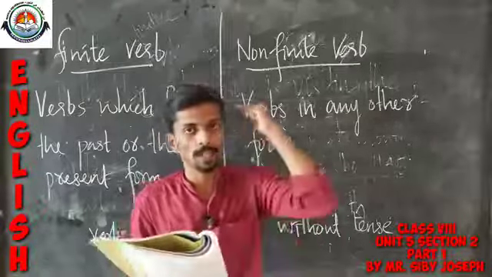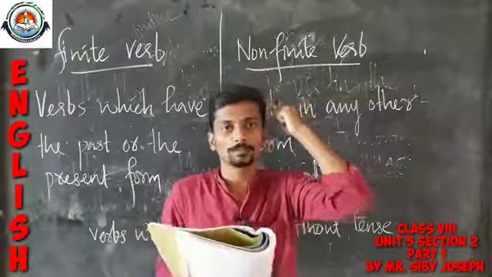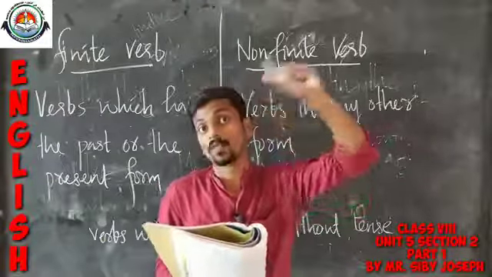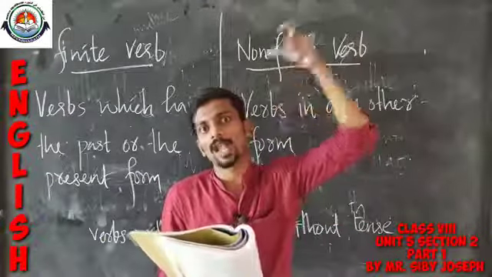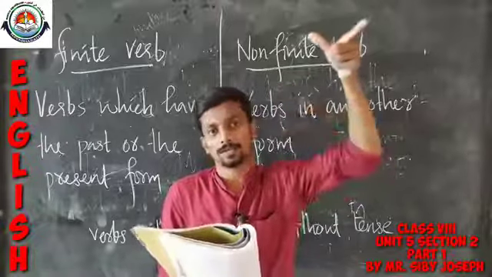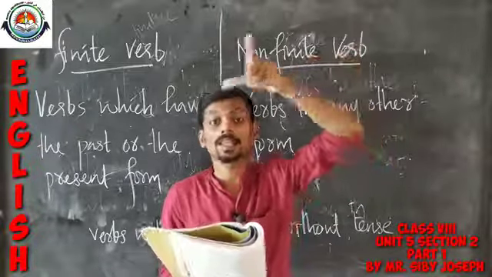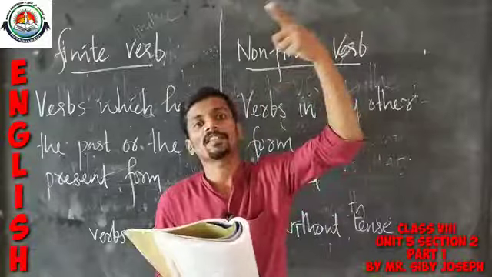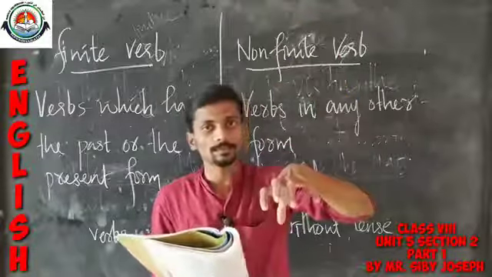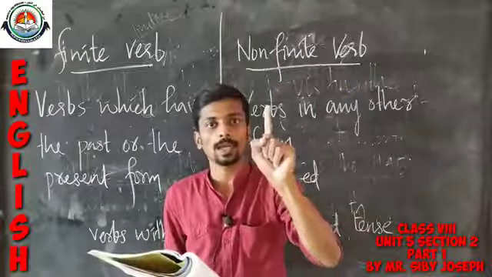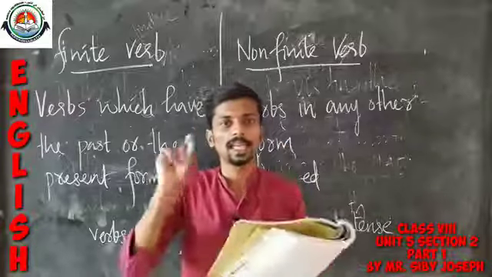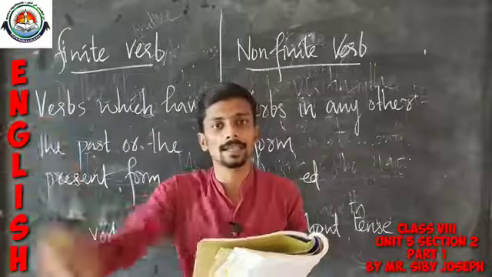So, please bring to your memory is visiting. Is visiting is actually the finite verb and visiting is actually the non-finite verb. If you look at is visiting, we can definitely spot the tense.